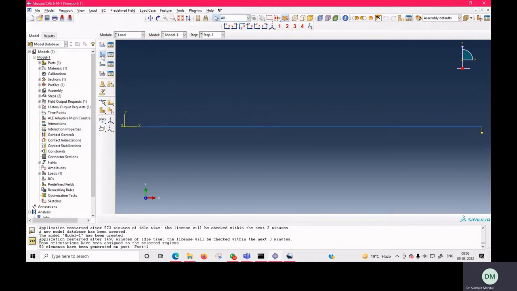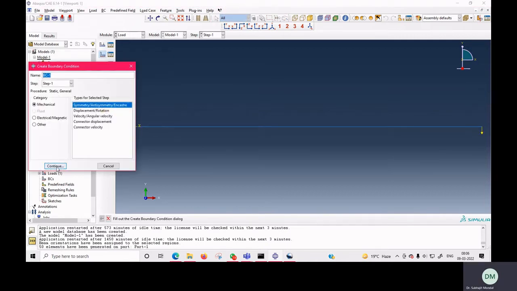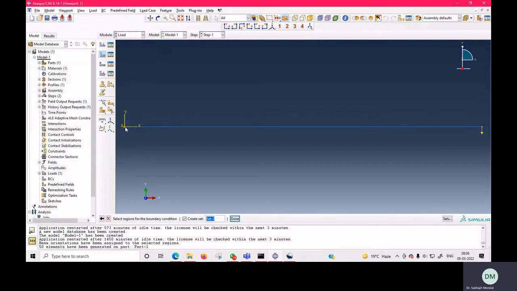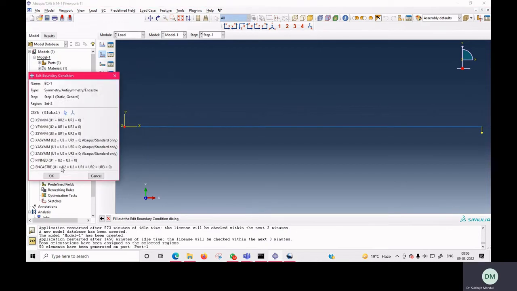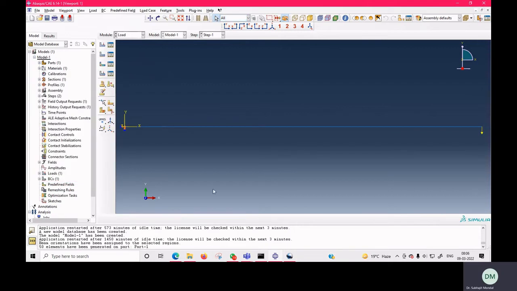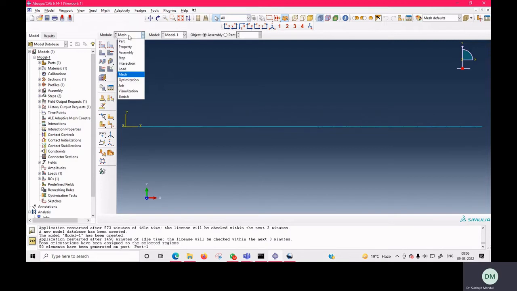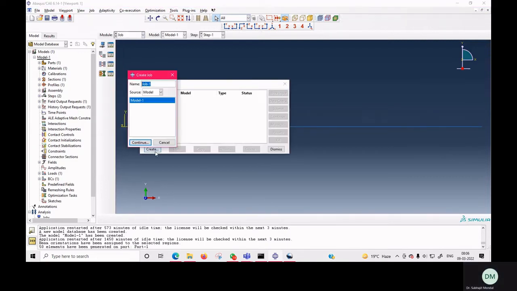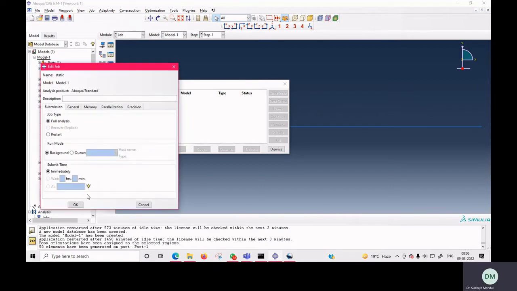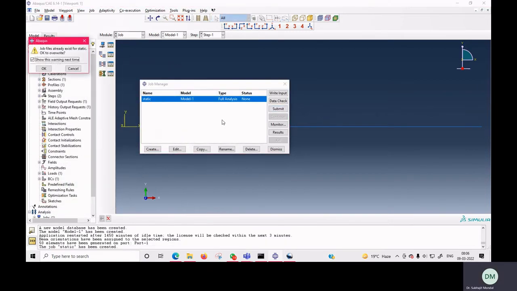So now we will define the boundary condition here. Here we will apply a fixed boundary condition, and you can see we can use the Encastre option. Now you can see we have defined the part, the property, the assembly, a step also, and we have defined loading and meshing also. Okay, now we will submit the job, that is your static. Now we'll submit the job.